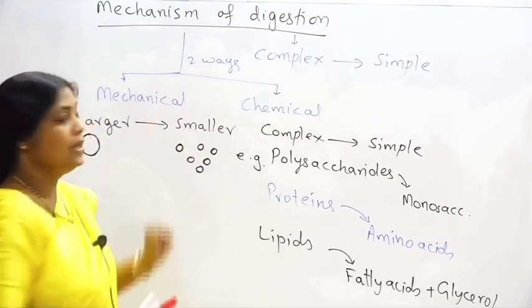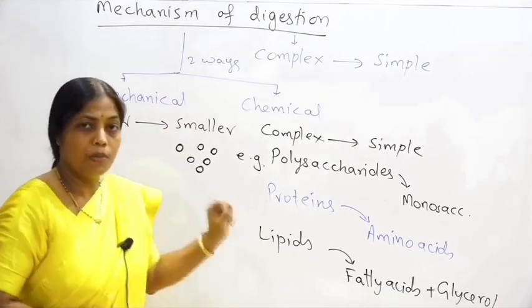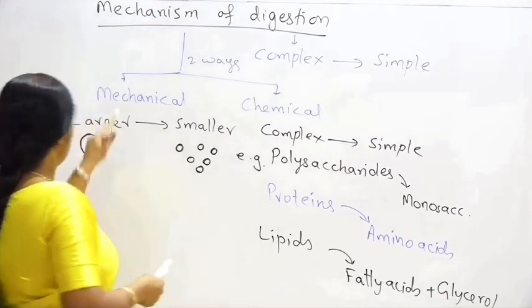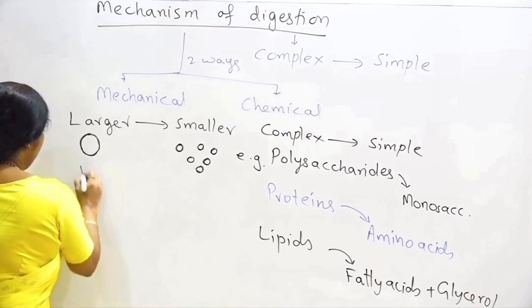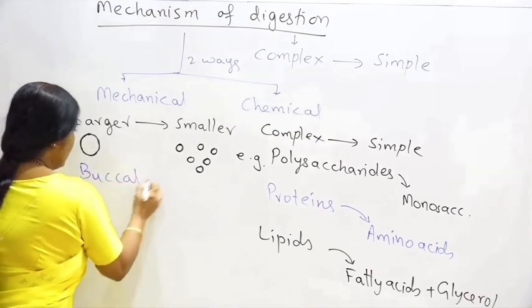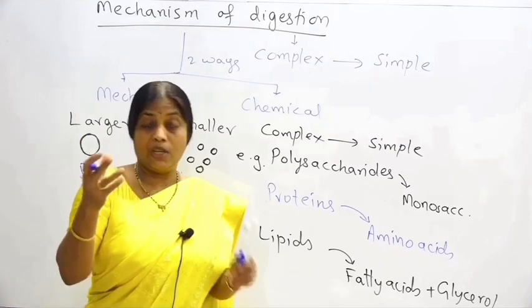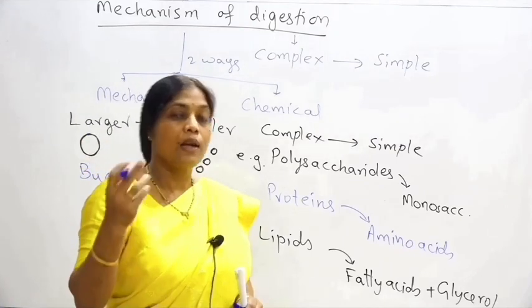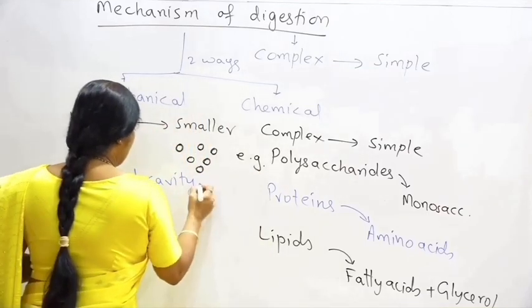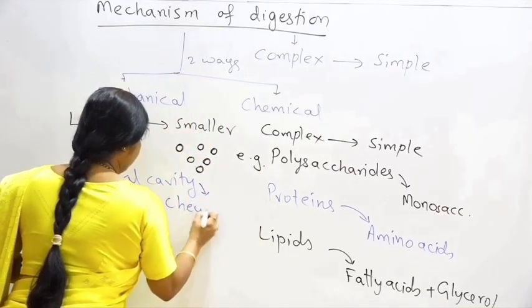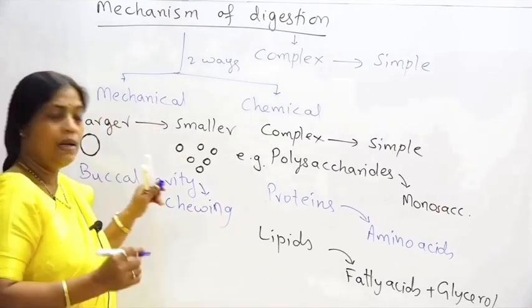Now what exactly is mechanical digestion? I said the larger food particles are converted into smaller food particles, and mechanical digestion occurs in our buccal cavity also. In our mouth cavity, when we are chewing the food, mastication or chewing of the food converts the larger food substances into smaller food substances. So in the buccal cavity, chewing occurs, and this chewing is a mechanical digestion.